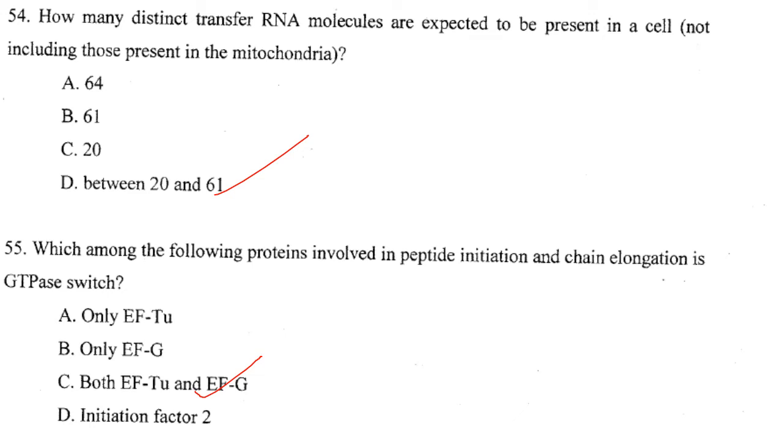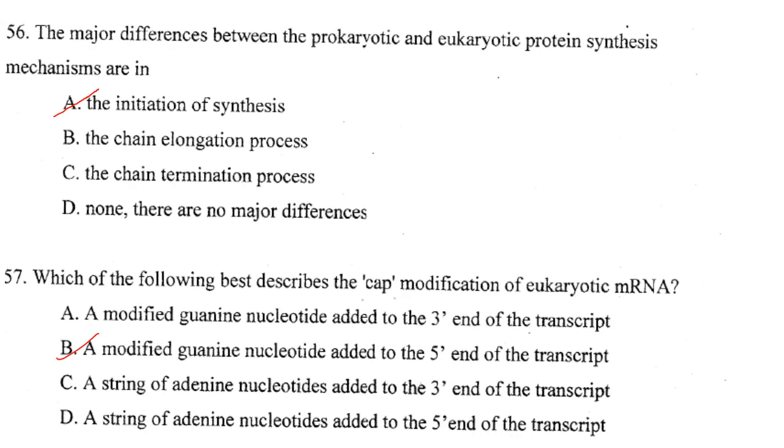Then next one. Which among the following protein is involved in peptide initiation and chain elongation is GTP-base switch? So both EF-Tu and EF-G. Answer is option C. The major difference between prokaryotic and eukaryotic protein synthesis mechanisms are in the initiation of synthesis. Answer is option A.